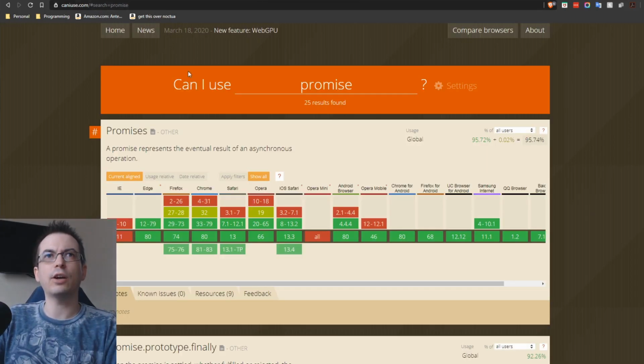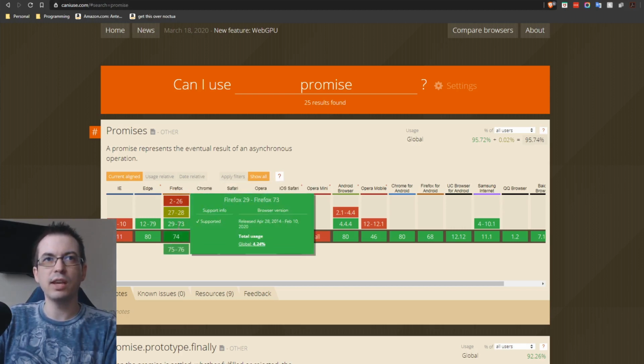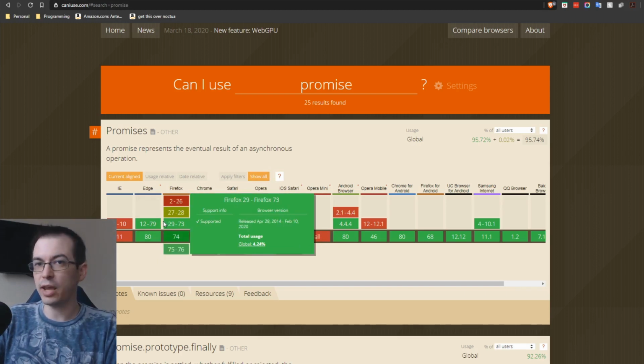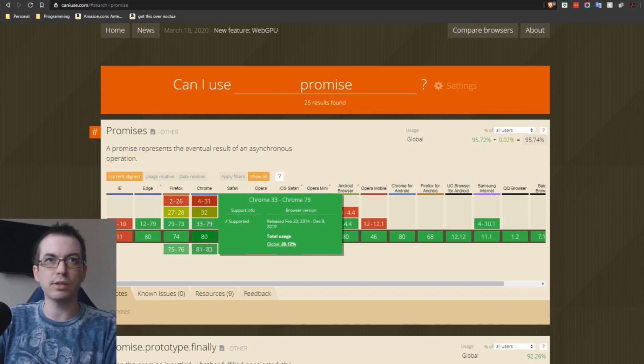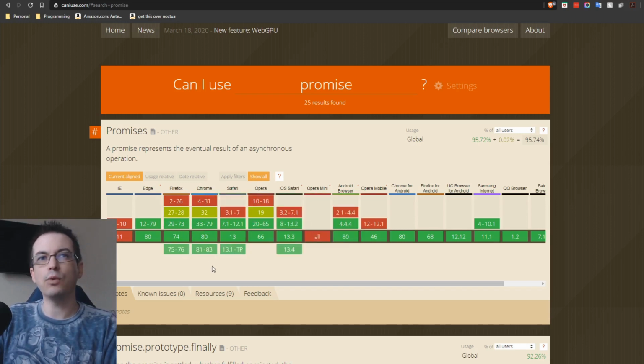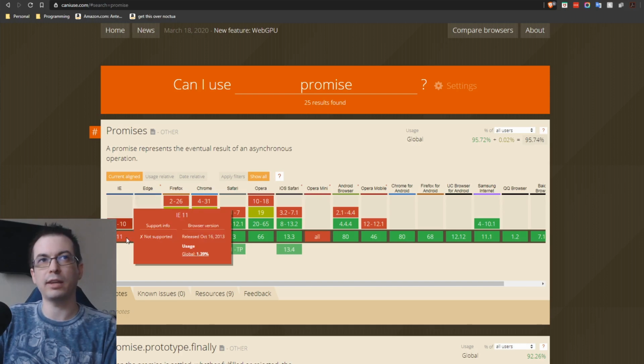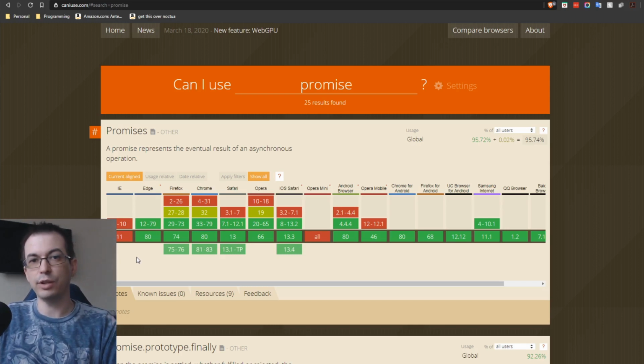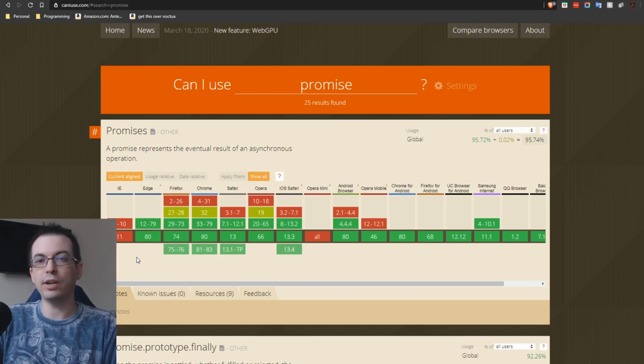Oh, and actually to go back, promises themselves were introduced back in 2014. So a lot of browsers, not just Node.js, already support using promises within your JavaScript. If you want to support older legacy browsers like Internet Explorer that don't support promises, then you would have to use a transpiler to give that functionality. I have another video that covers that topic, so if you're interested, feel free to jump over to that video to get an understanding about polyfills and transpilers.